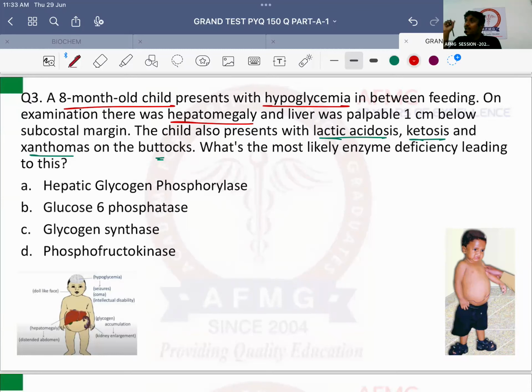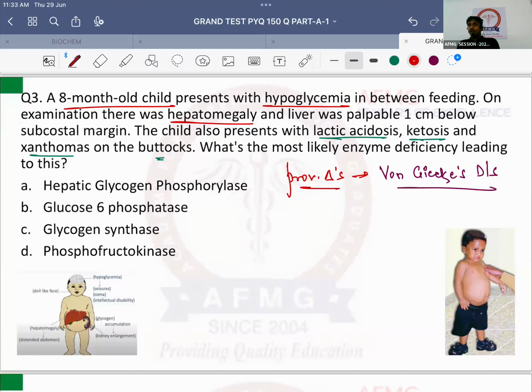Important. डायरेक्ट क्वेश्चन, डायरेक्ट आंसर पे जाते क्या अपन? नहीं. तो पहले क्या बनाओगे? प्रोविजनल डायग्नोसिस. बताओ क्या लग रहा है? शाबाश. So it is a case of von Gierke's disease. Von Gierke's disease is which type of disorder? Anybody? Glycogen storage disorder. Which type of glycogen storage disorder? Type 1 glycogen storage disorder.